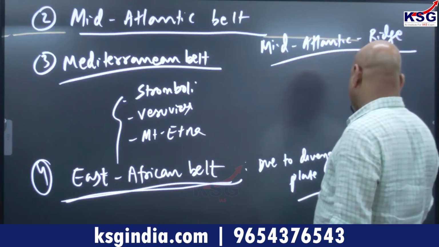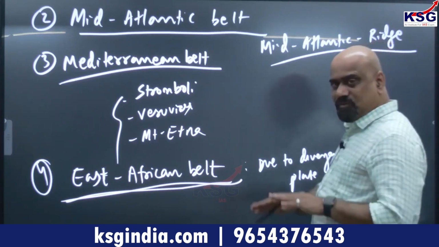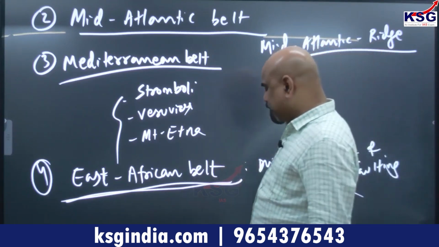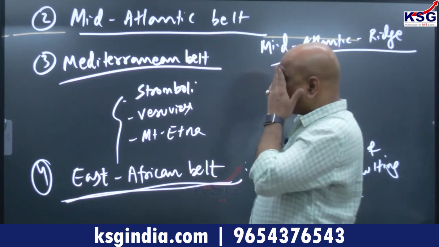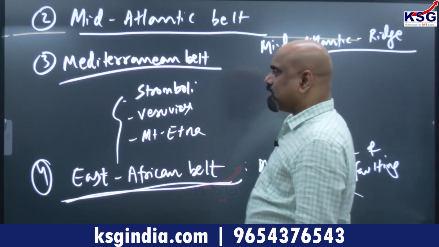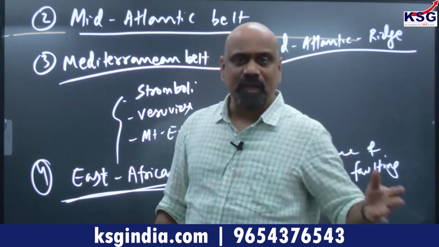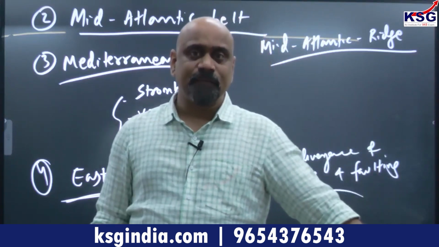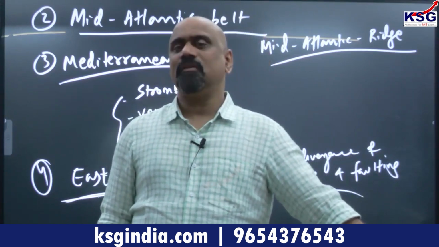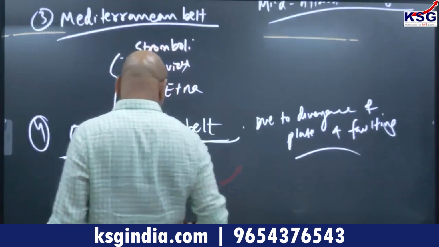divergence and faulting. Not always that. There is also transform faulting forming. Divergence is there in some areas, and some have transform faults also. These are hotspot volcanoes, near a hotspot, like Reunion Island, the volcano of Reunion Island, the Hawaiian Islands and all. They are hotspot volcanoes.